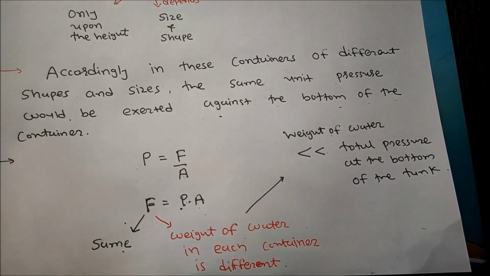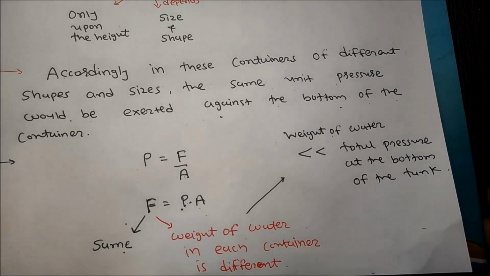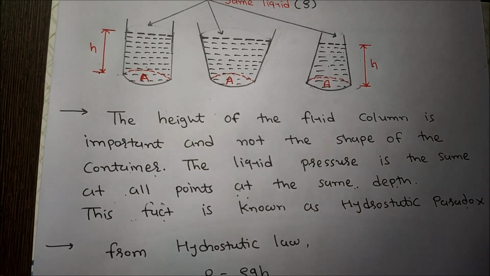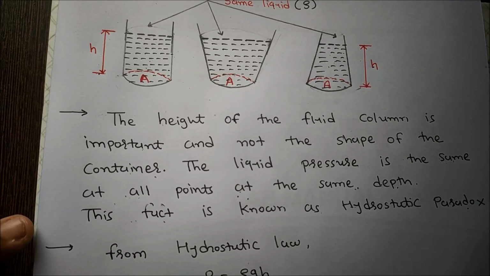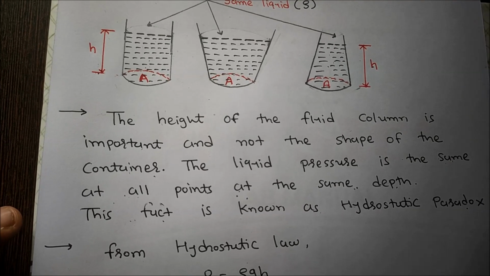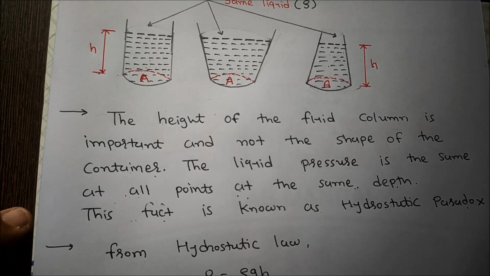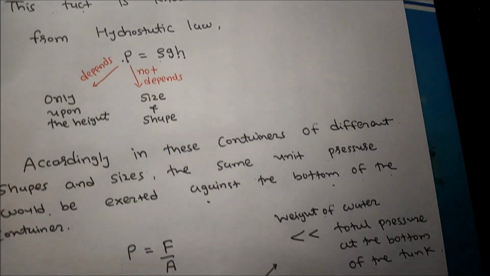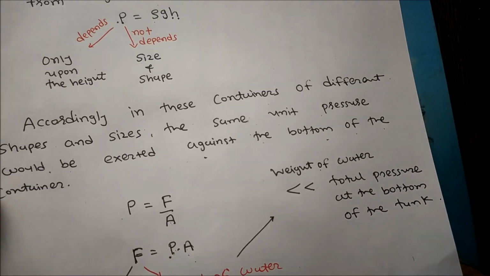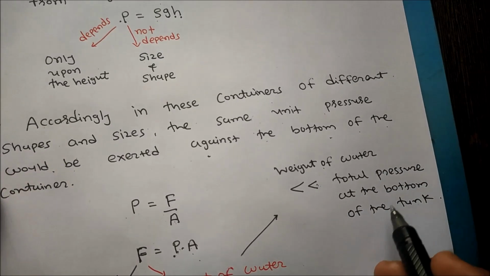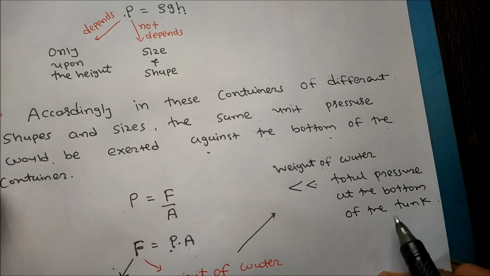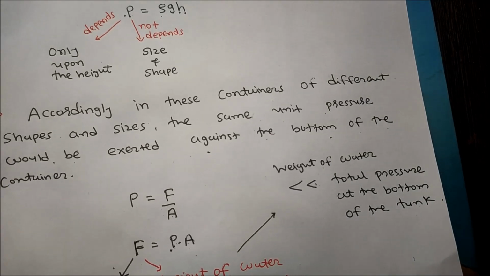So the hydrostatic paradox can be defined in two ways. First, the height of the fluid column is important and not the shape and size of the container. The liquid pressure is the same at all points at the same depth. This fact is known as the hydrostatic paradox. Second, the weight of water is much less than the total pressure at the bottom of the tank. This is also known as the hydrostatic paradox.